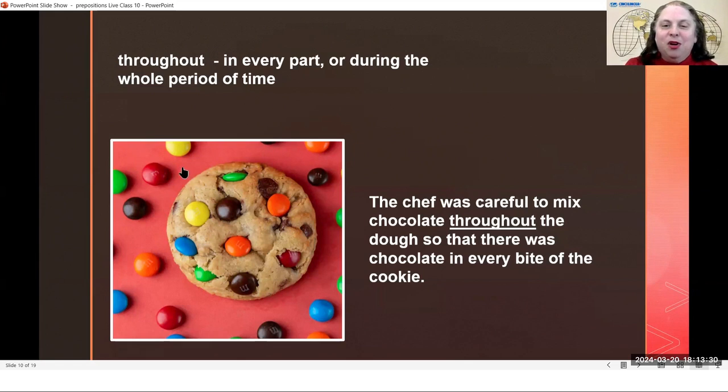And because there was chocolate throughout the dough, when they made the dough into a cookie, when they baked the dough, now there is chocolate in every bite of the cookie. There is chocolate throughout the cookie. Throughout. Let's see another example of throughout.